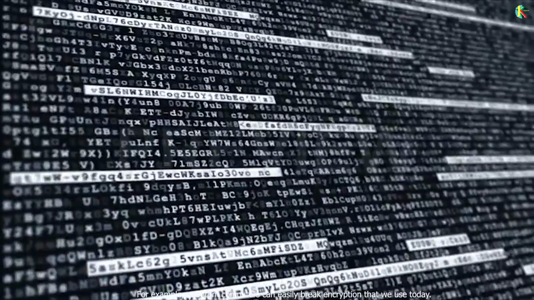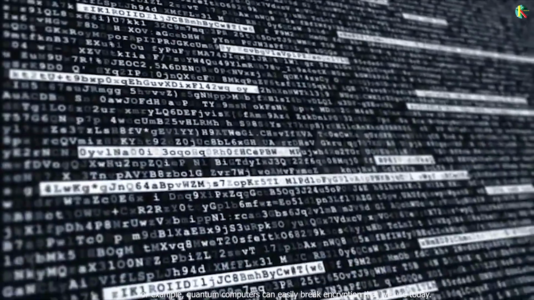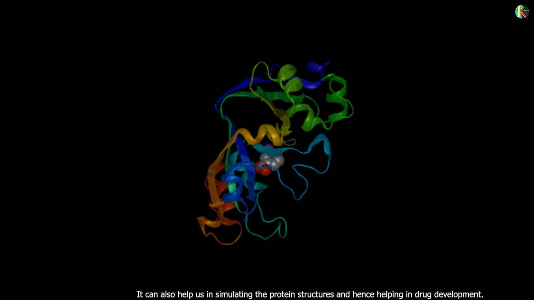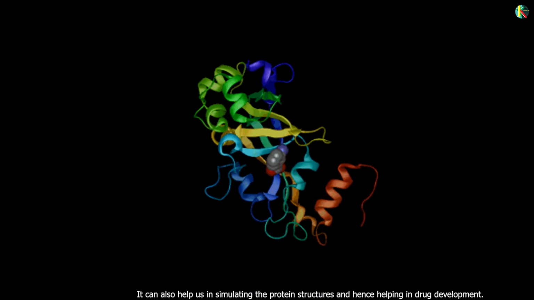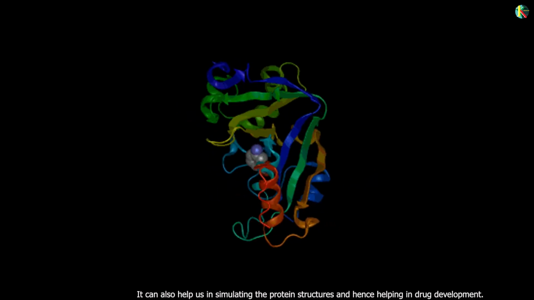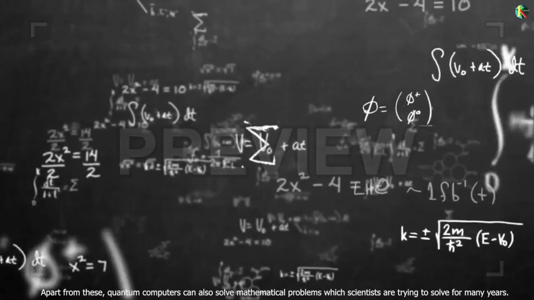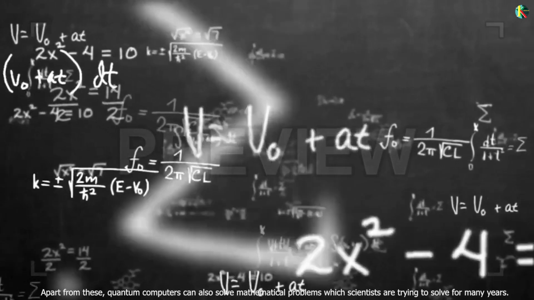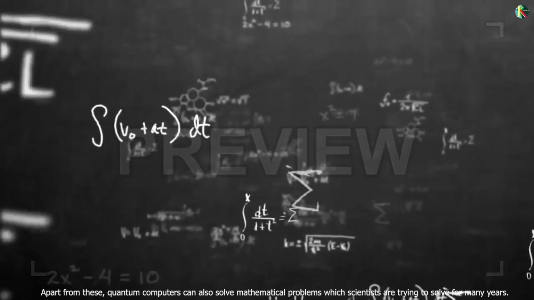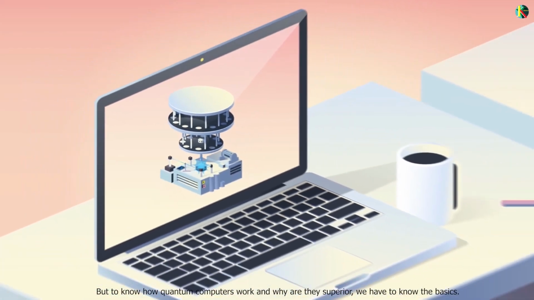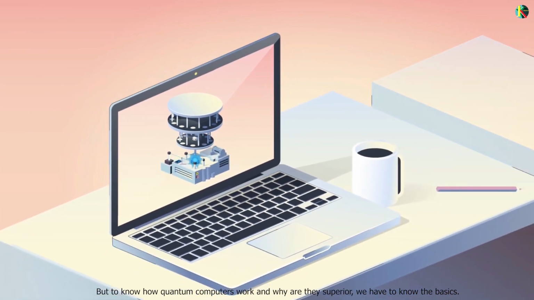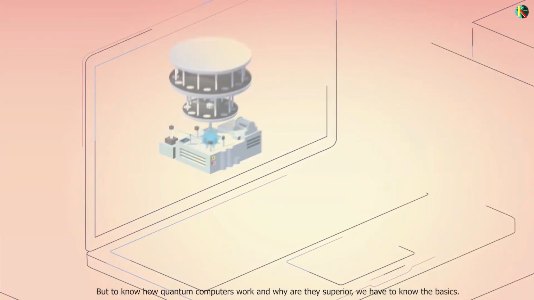For example, quantum computers can easily break encryption that we use today. They can also help us in simulating protein structures and hence help in drug development. Apart from these, quantum computers can also solve mathematical problems which scientists have been trying to solve for many years. But to know how quantum computers work and why they are superior, we have to know the basics.